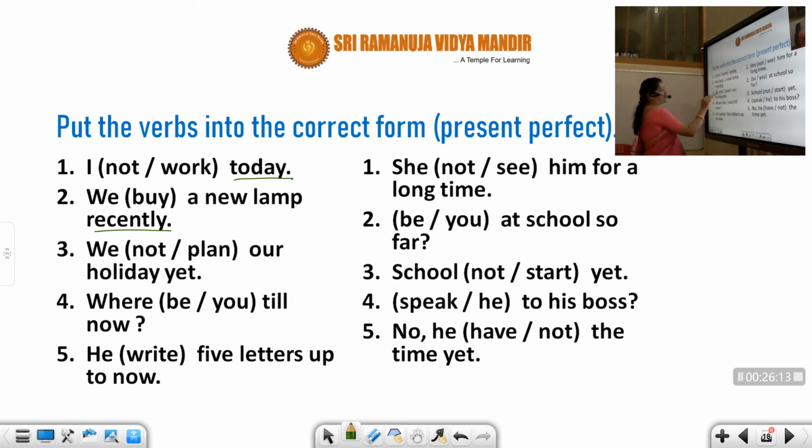Next one, here I've used negative sense. We, the bracket is not plan, our holiday yet. Yet is a keyword. So we have not yet planned, or we have not planned our holiday yet.